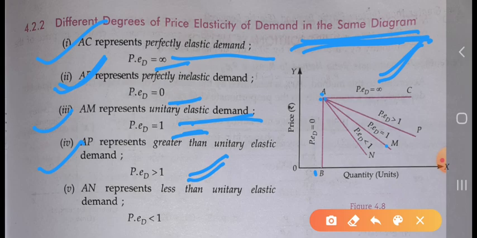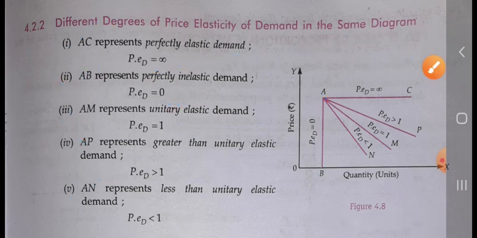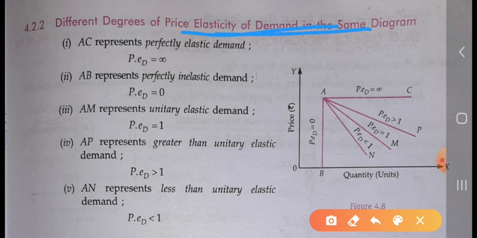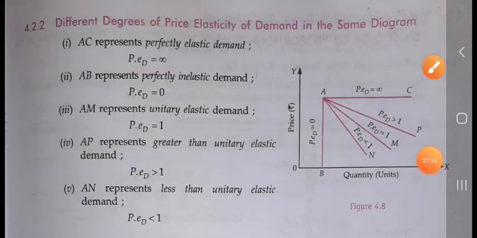AP, this is AP. And the last one is AN, which represents less than unitary elastic demand. That means PED is less than 1, in which the change in the price is more than the change in the quantity demanded. So it's all about the degrees of the price elasticity of demand.